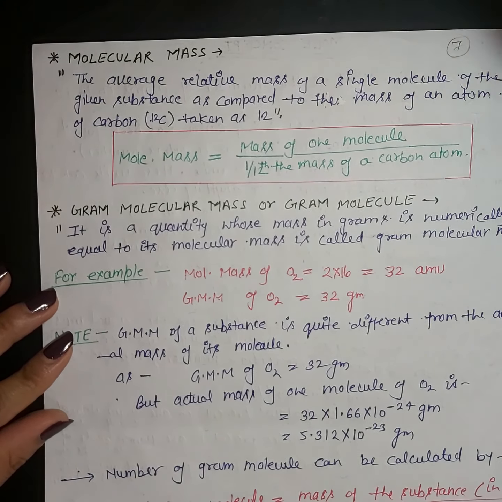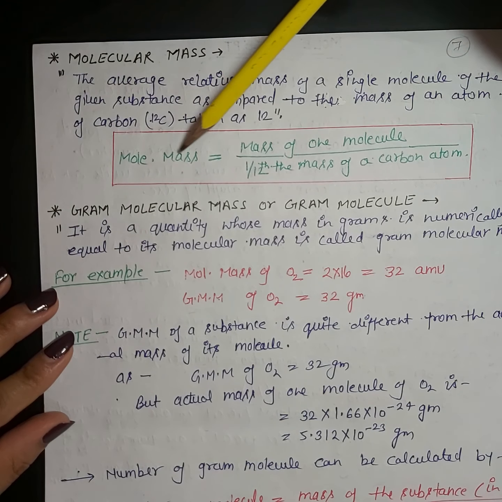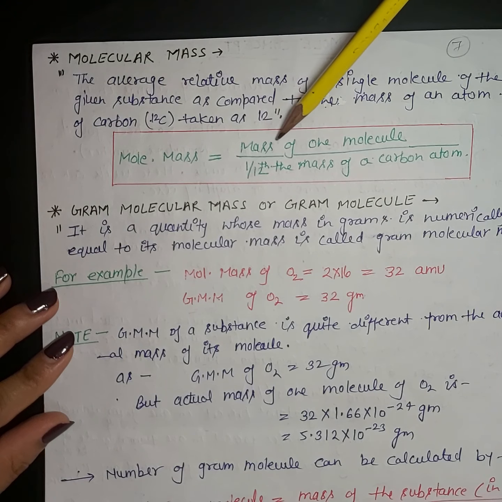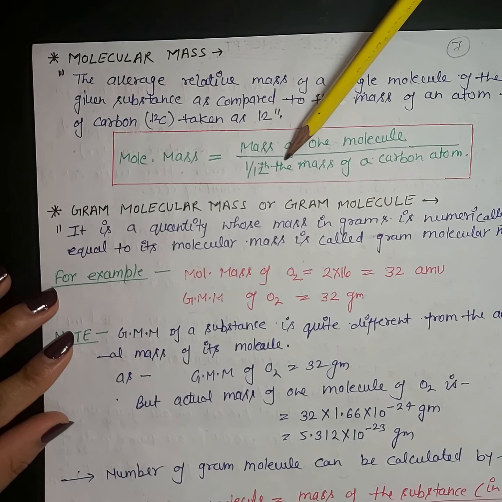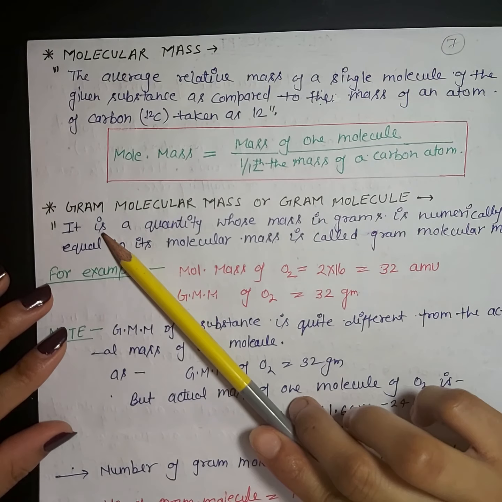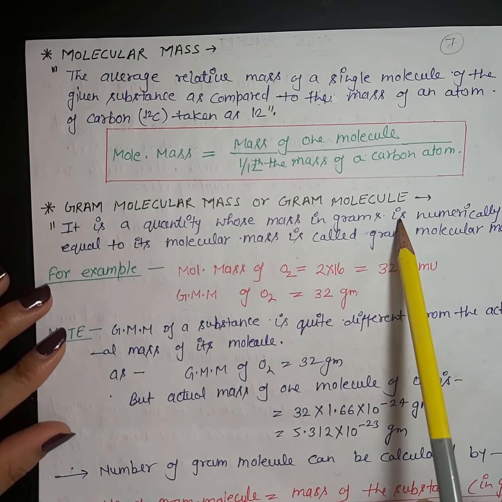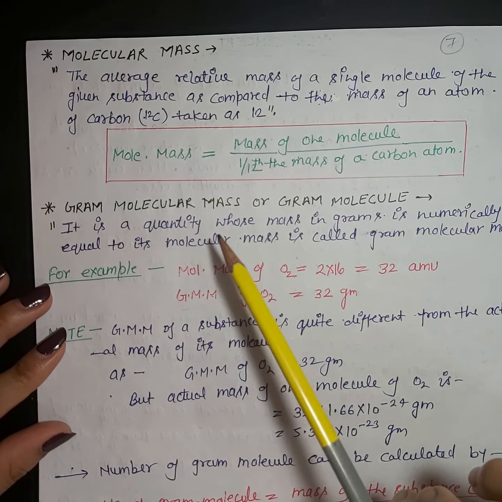Next topic is molecular mass. Like atomic mass, molecular mass is also a number which represents how many times the mass of a molecule is greater than 1/12th the mass of a carbon atom. Next topic is gram molecular mass or gram molecule. It is also like gram atomic mass.